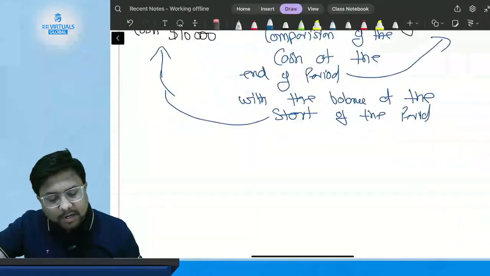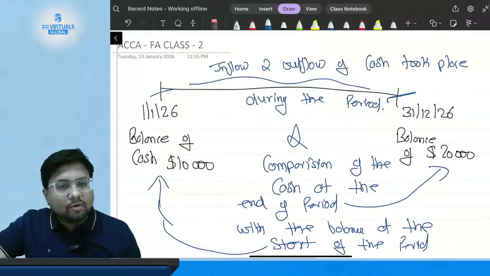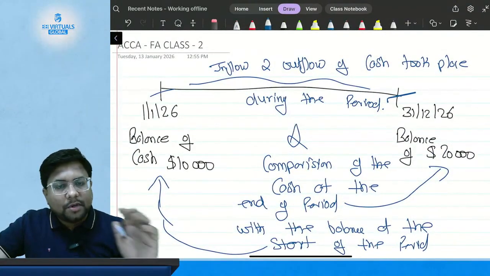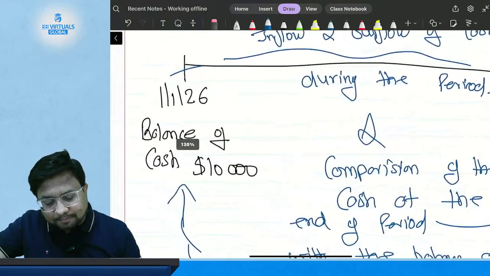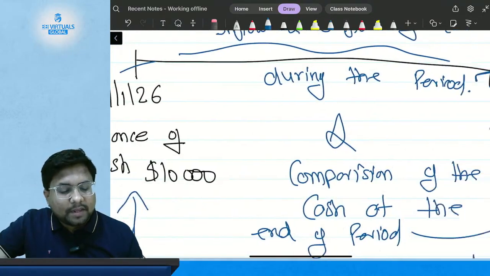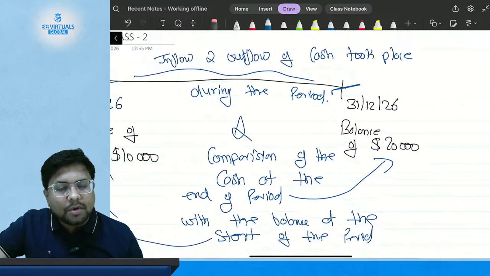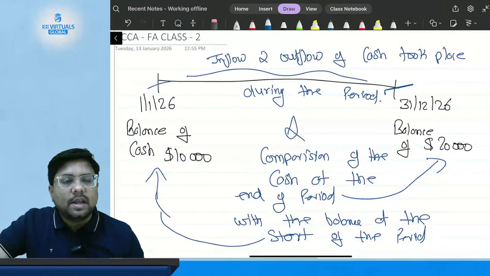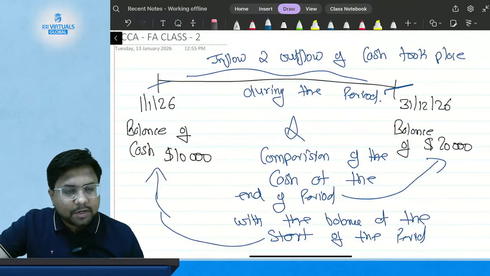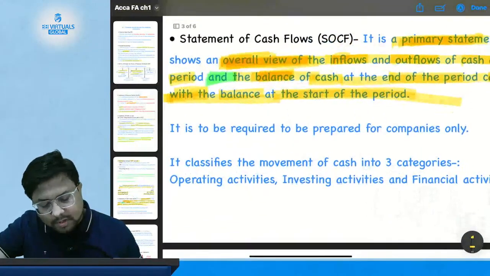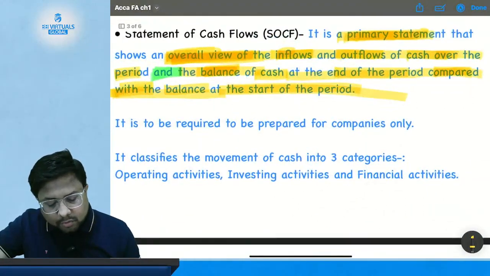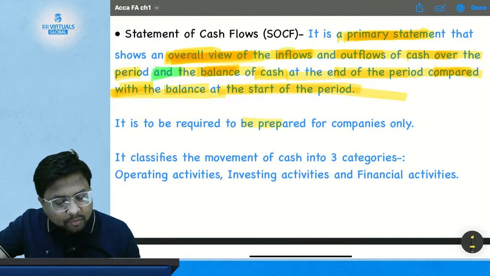So it will show whatever inflow and outflow took place over the period of time, and how my cash compares between the opening and closing balances at the start and at the end of the period.